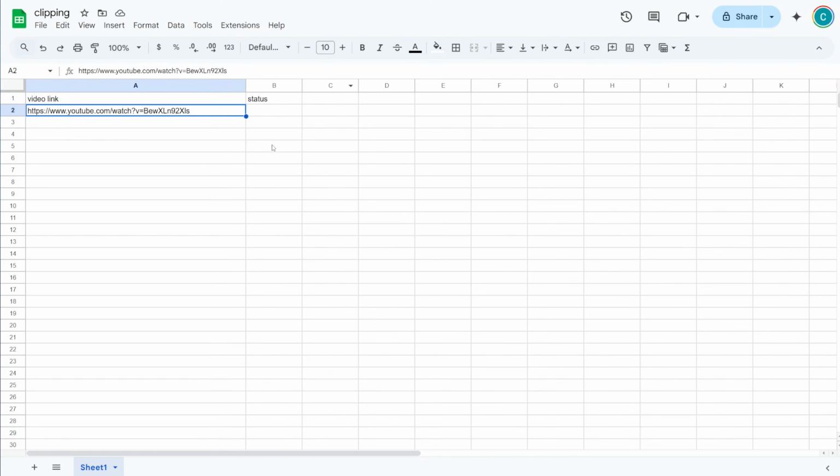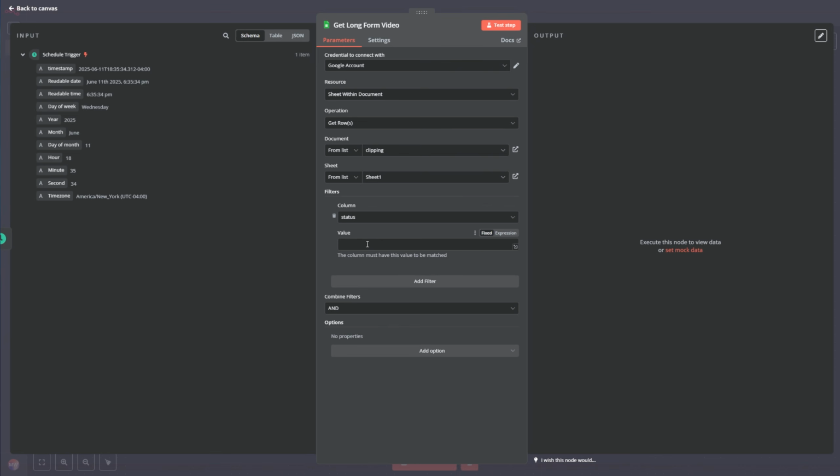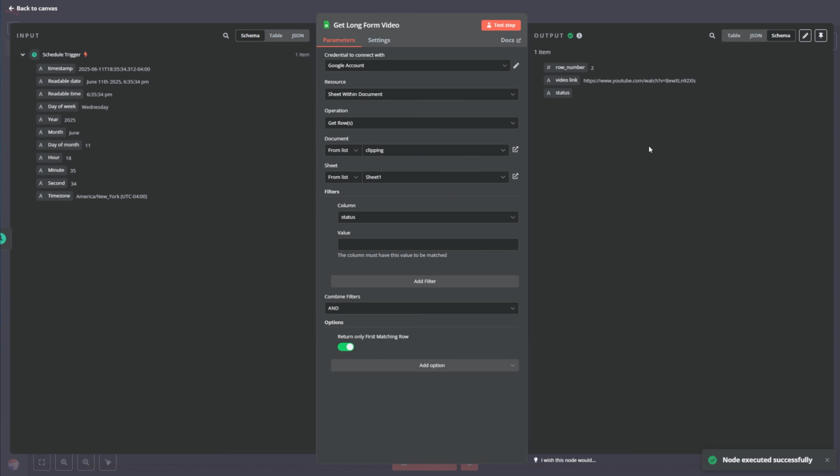Why the status? Because the status is empty. When this has something, maybe it has error, maybe it has completed, it's that it was already processed. But if it's empty, it's that it can be processed by our system. So we have to set status to empty, nothing here. And that's it. Now on the options, put return only my first matching row and turn it on. And great, I have the video here, and that's all that I need.